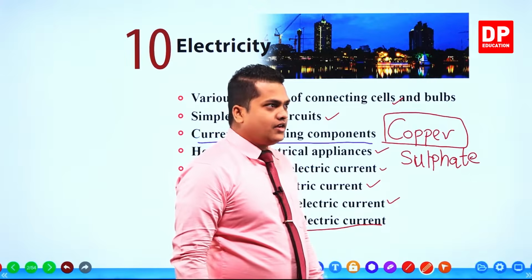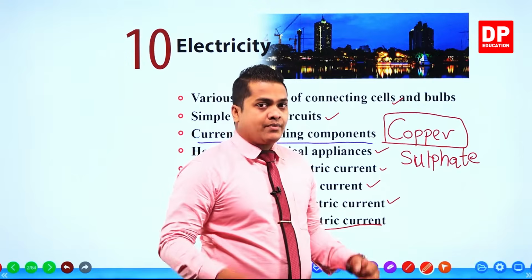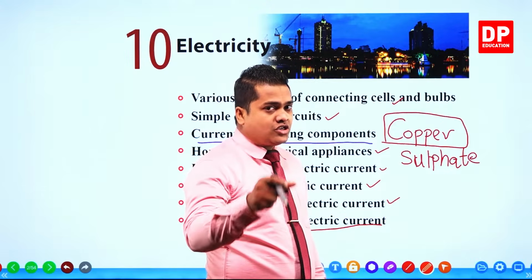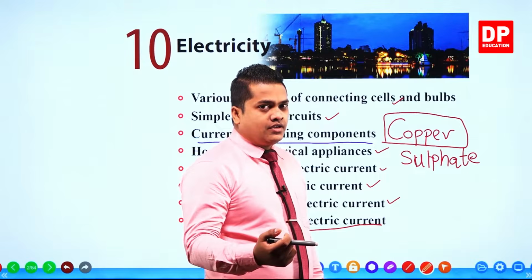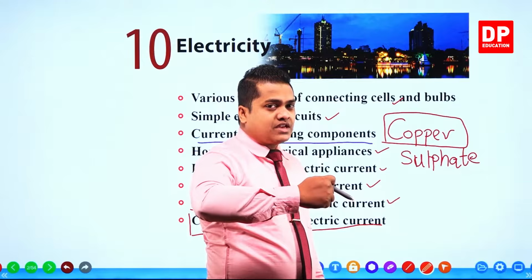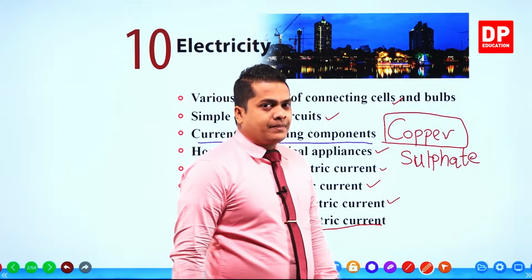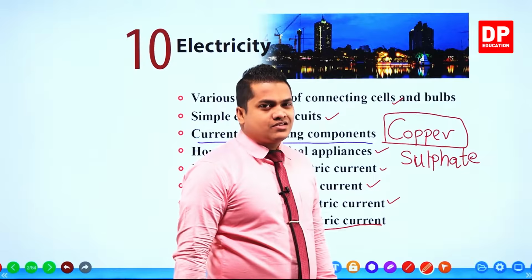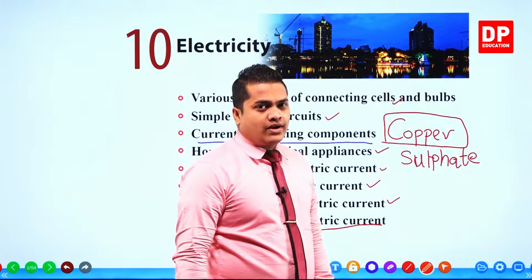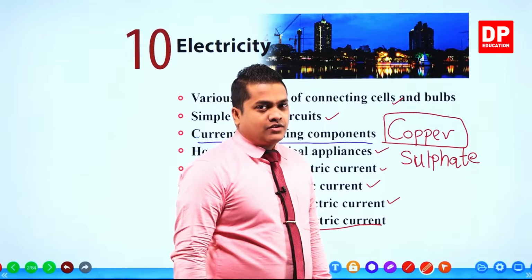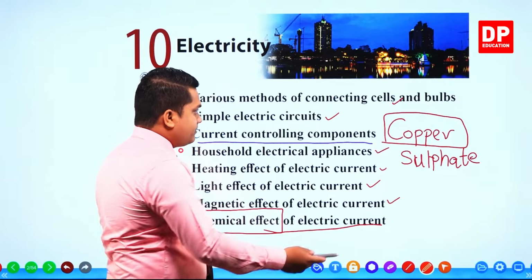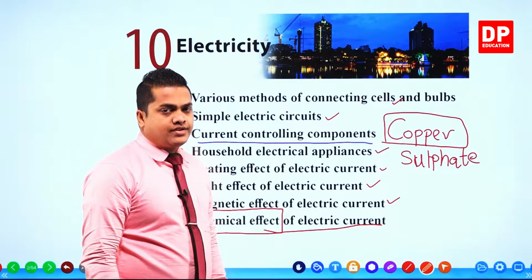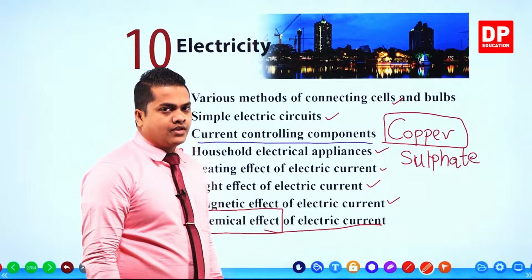So my dear children, earlier it was copper sulfate. Now by providing electricity, you can extract the copper out of it. Earlier it was copper sulfate, now it is copper. That means new substances have been created upon providing electricity. So a chemical effect means a chemical reaction is going to occur.